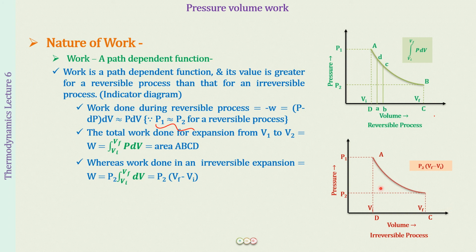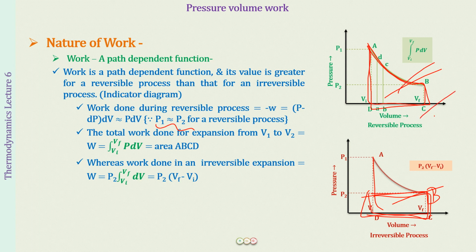And if you look at the area, now this is going to be the area under the graph, which is the work done in an irreversible process. In a reversible process, this was the area, but again you can find it out from the area under the plot, right? So this is also an area under the plot. So you can find out the work done. Fine. Now the next thing is you can also very visibly see that this area is much larger than this area. This means that in a reversible expansion, the work that has been done is much more than the work done in an irreversible expansion.